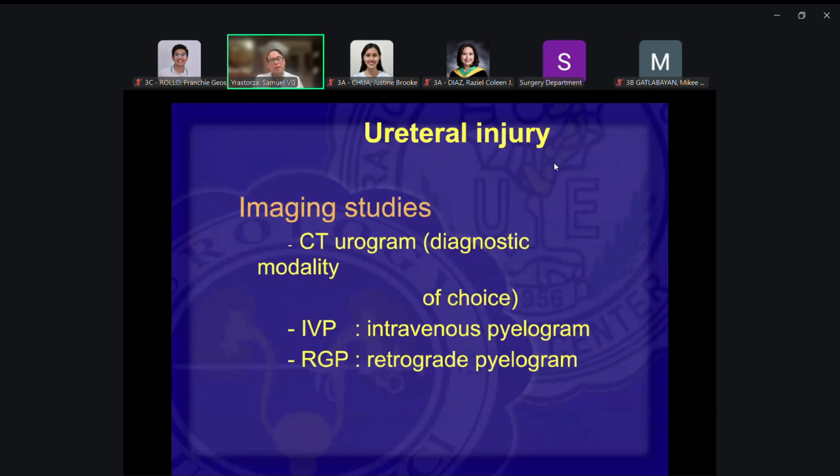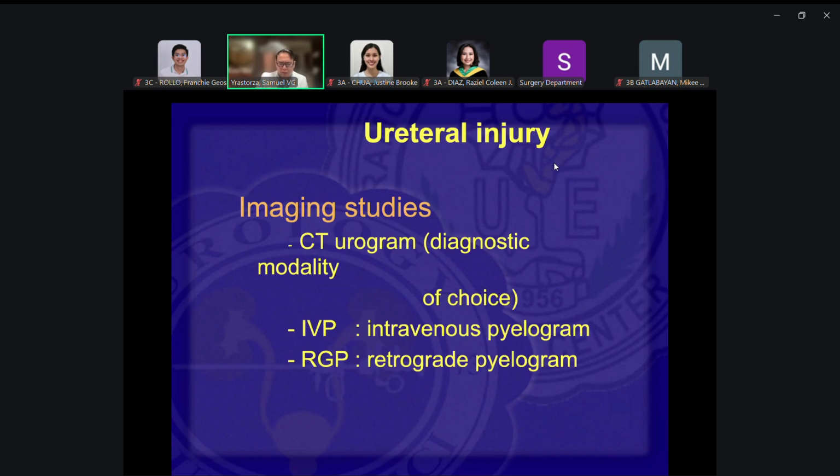And again, what would be the imaging study for this? Again, a CT urogram, so that you'll be able to delineate the ureter. That would still be the diagnostic modality of choice. If you do not have it, then you'd have the IVP or intravenous pyelogram, or a more invasive retrograde pyelogram. But then again, the answer would be CT urogram.